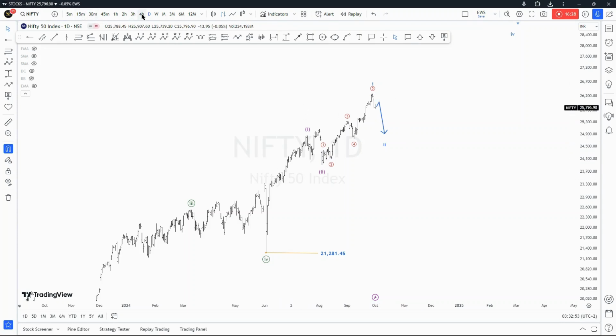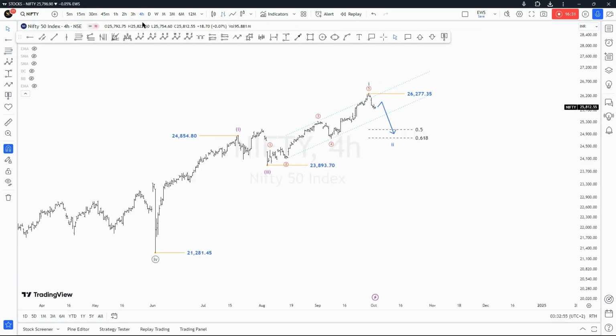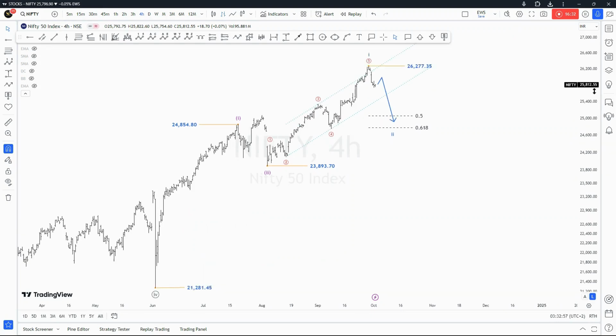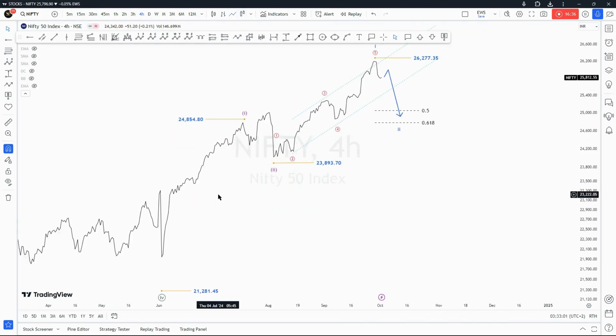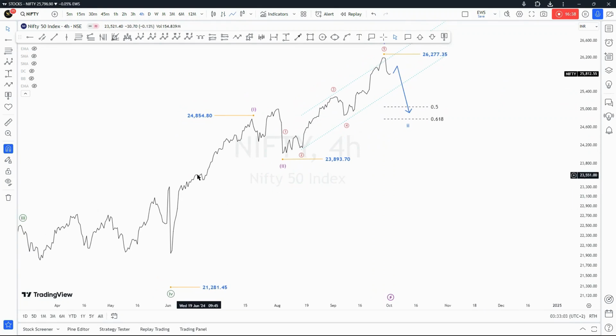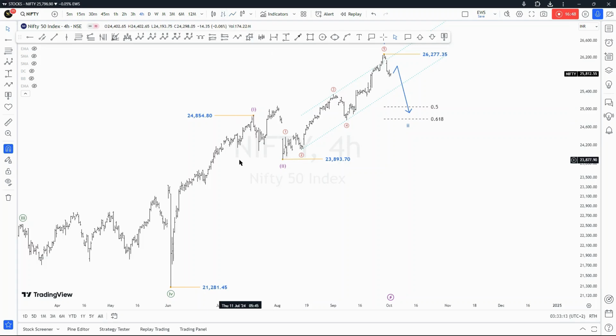So far here on the daily, there's nothing that you can really comment on. But look at it here now. It's a bit interesting. If I change to the line chart, what you will find is that it's wave one, wave two, right there. You can see it's like three right there, and then four, and then five. So that's what I had to stick with, because it's like one, two, and then three, and then wave four as a flat, and then wave five.